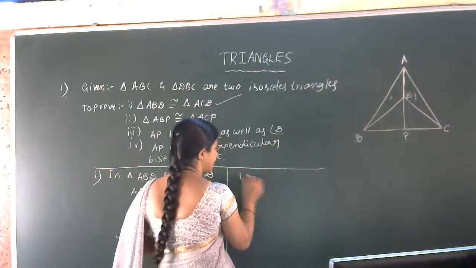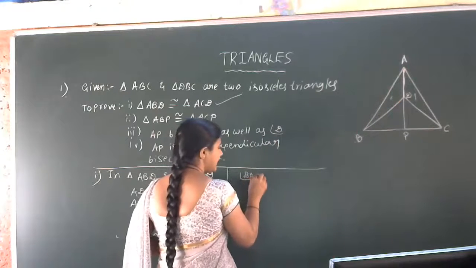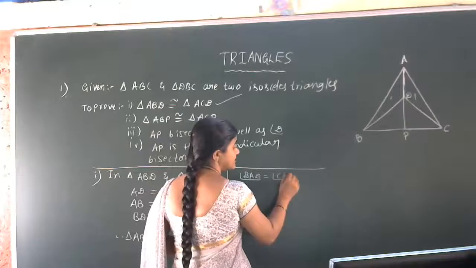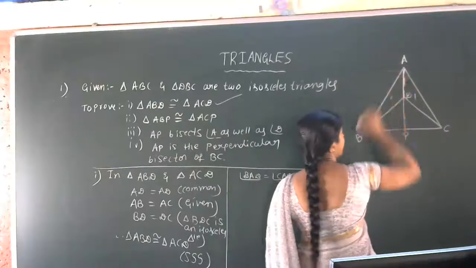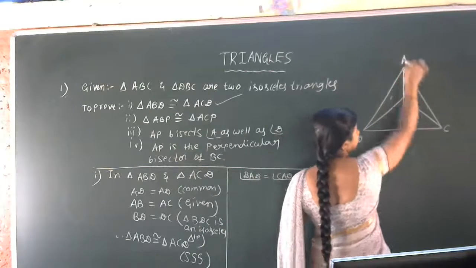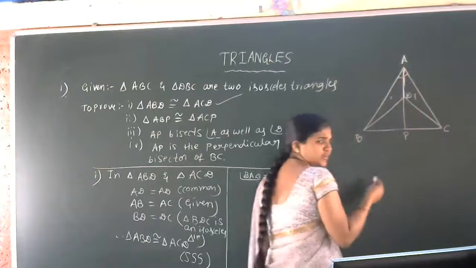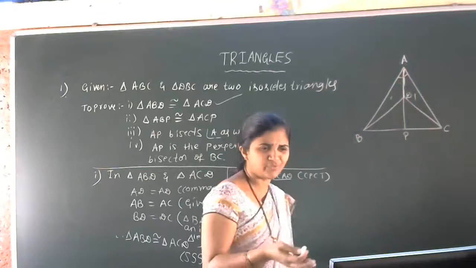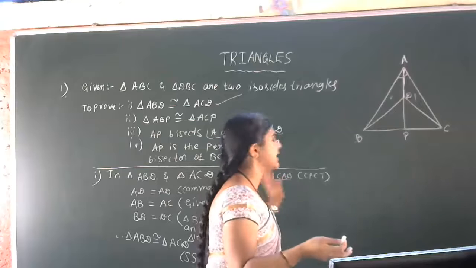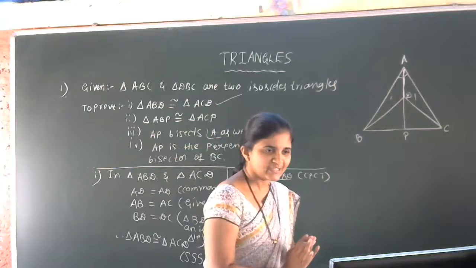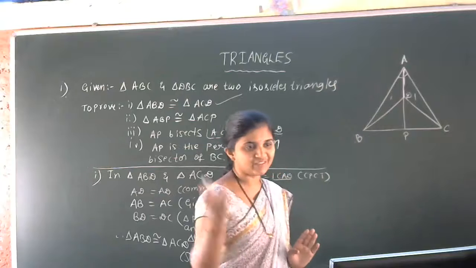Angle BAD is equal to angle CAD, CPCT. Or you can take this in the next proof also. Let us write BAD is equal to CAD, CPCT. Let us keep this safely. Is that clear? Okay, now let us start with the second proof.